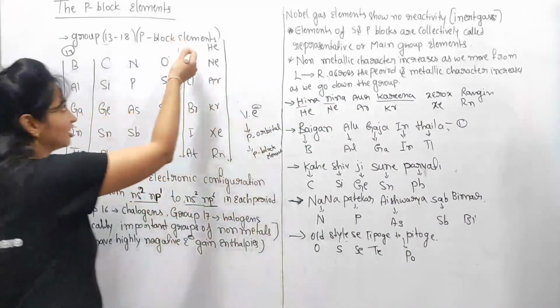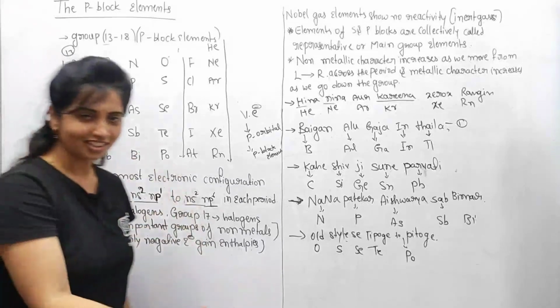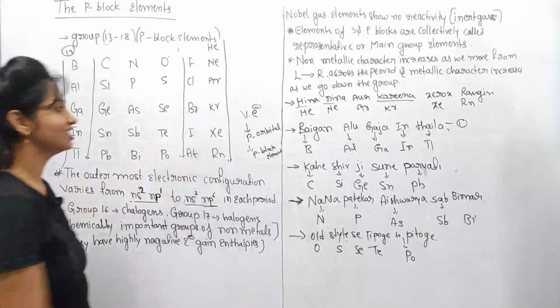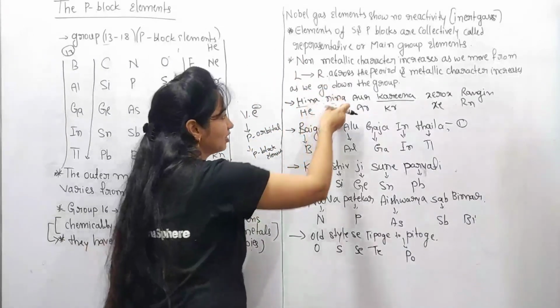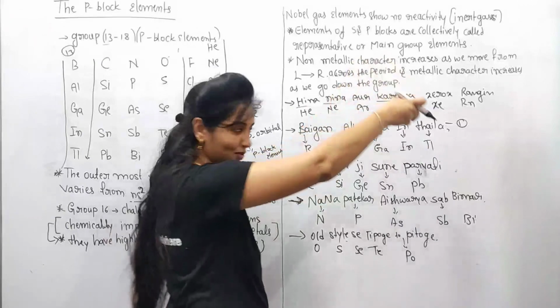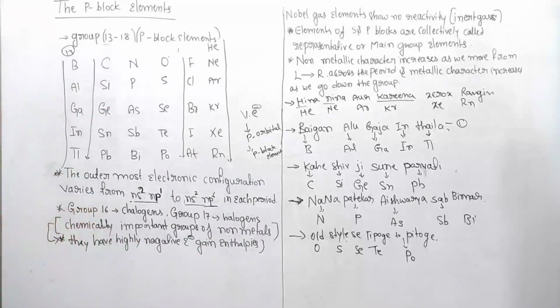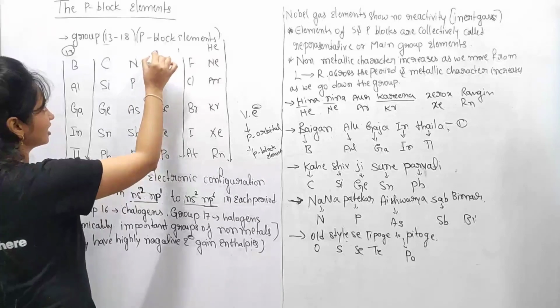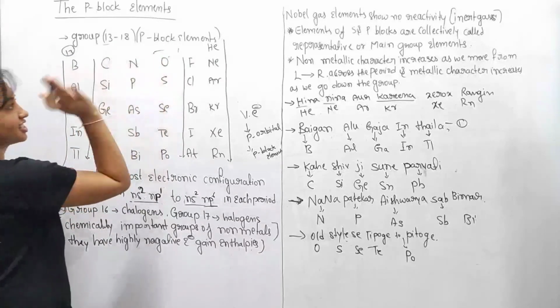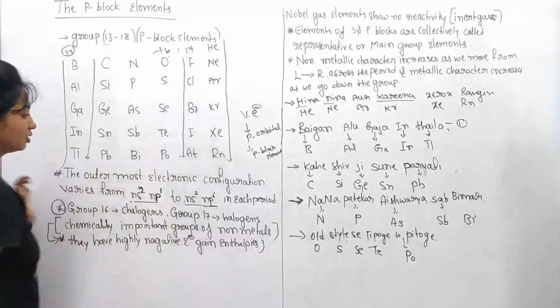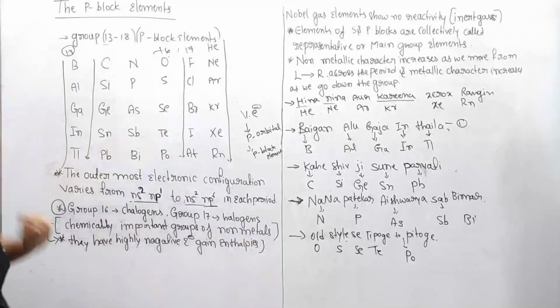And next, fluorine, chlorine, bromine, iodine, astatine. And the next one is Hina, Nina, Karina, Xerox, Rangeen: helium, neon, argon, krypton, xenon and radon. So these are the simple methods to remember the p block elements. Next we will go to the characteristics of these p block elements. The 17th group is called halogens, as you already know.